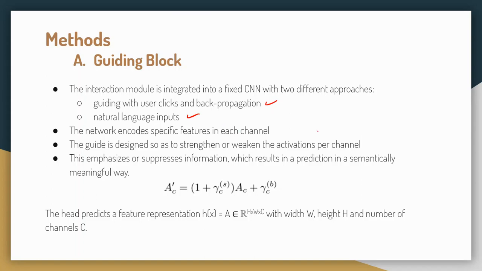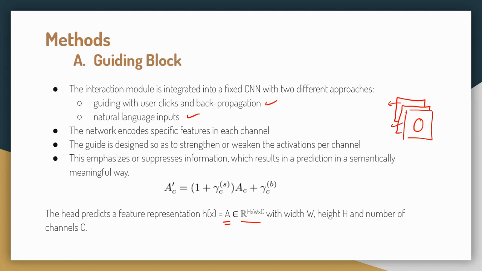Now, first of all, the network encodes specific features in each channel. So, if I give you a picture, after the head the output can be in R to the power H cross W cross C, a matrix or tensor, and let's say I will denote it by A. Then this A can be represented as having C channels. And let's say I'm taking a car example, then here it can be a car's wheel, here it can be a car's door, here it can be a car's window or something of that kind. So this contains specific features across the channels.